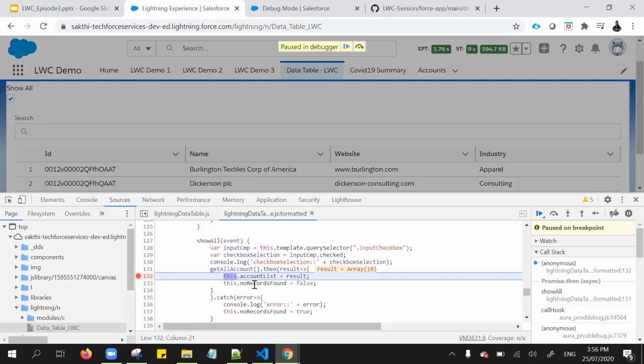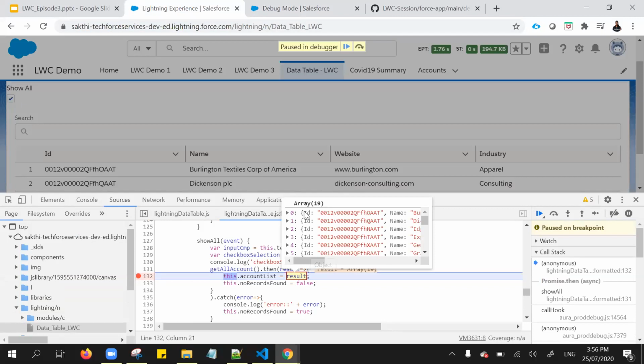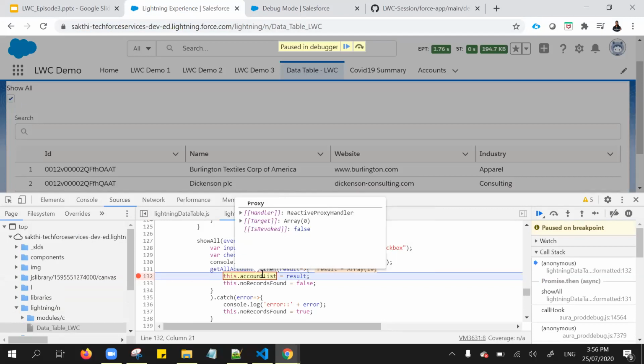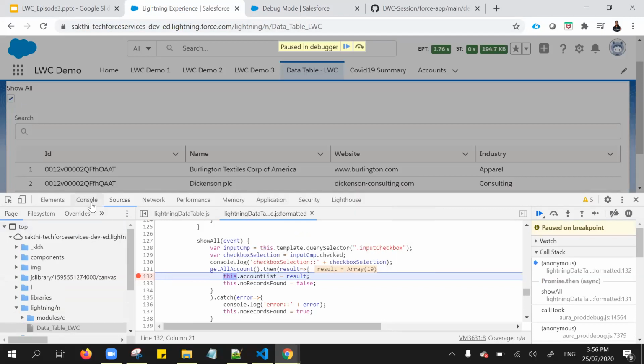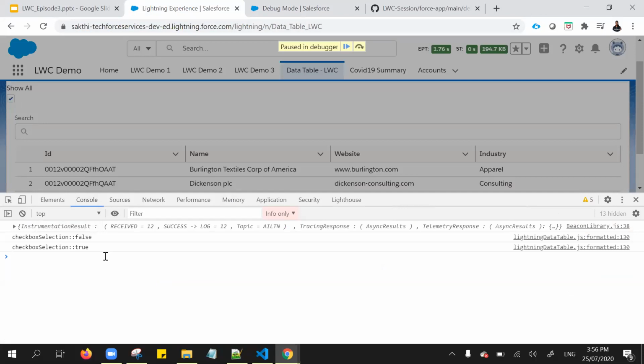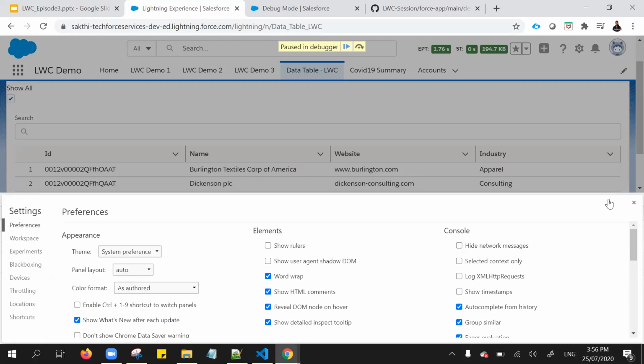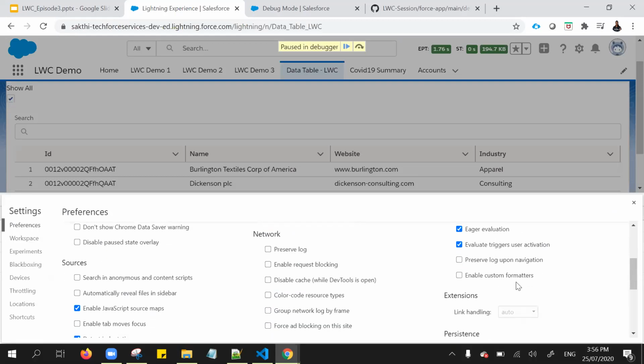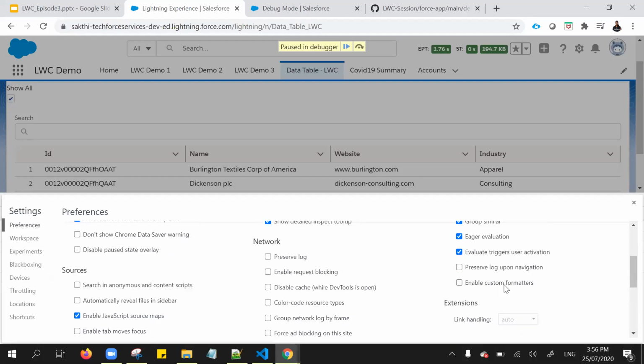So if you noticed here, I'm getting this result, right? Then go to the console and type this account list. Then again, it's coming as a proxy, but that's fine. From Google Chrome, go to the settings icon, this gear icon, click settings and enable custom formatters.